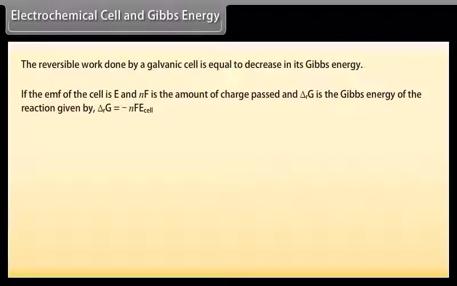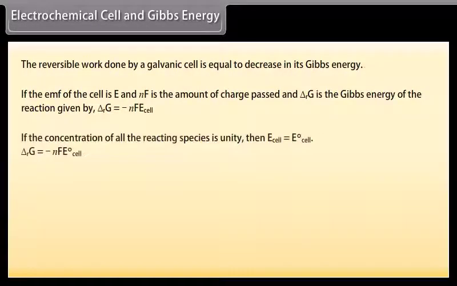Electrochemical cell and Gibbs energy. The reversible work done by a galvanic cell is equal to the decrease in its Gibbs energy. If the EMF of the cell is E and nF is the amount of charge passed, and ΔrG is the Gibbs energy of the reaction, given by ΔrG = -nF E cell.